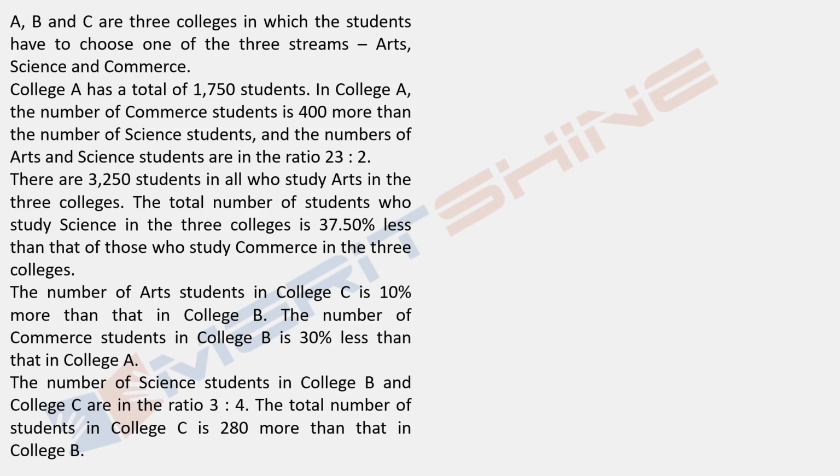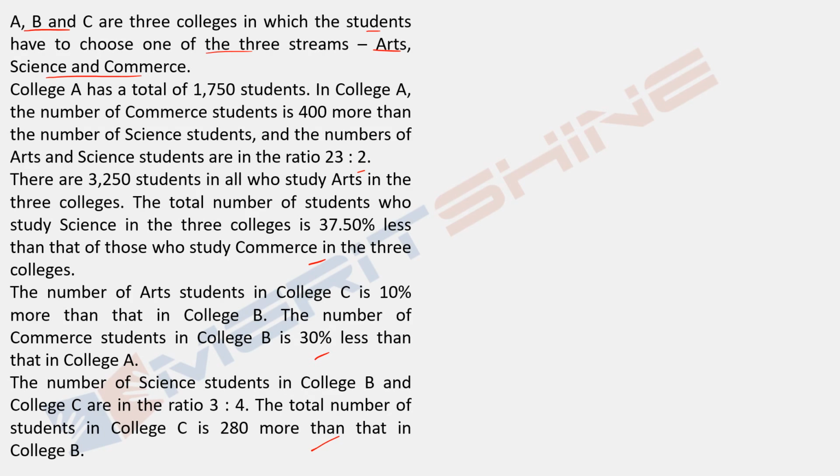Now here's the question on your screen. Look at it. It's about 3 colleges A, B, C, in which students have to choose one of the 3 streams: art, science, commerce, and then it's followed by some data. One paragraph here, one here, one here. Not much, it's much for prelims, but yes, a question like this can appear in mains. It's a good question. I told you it's the toughest question of the paper.